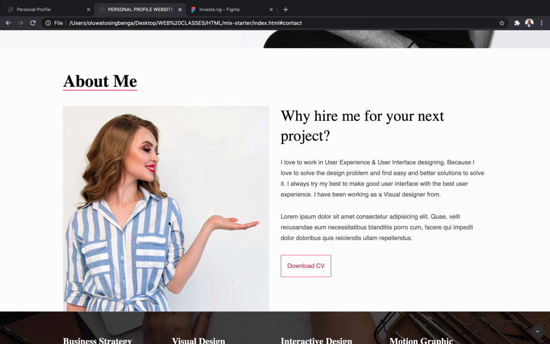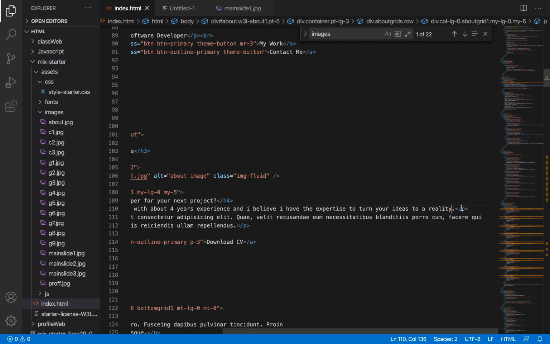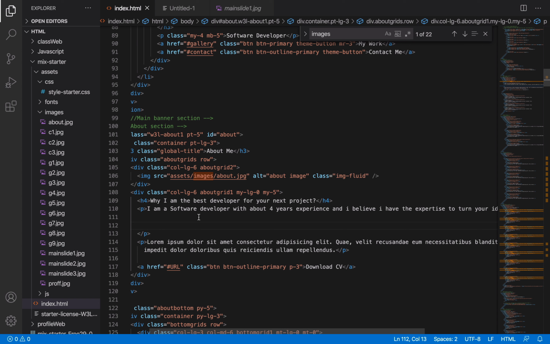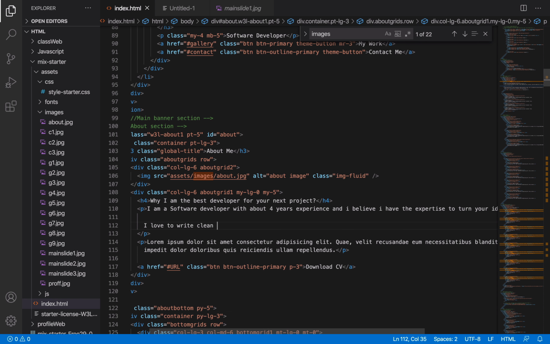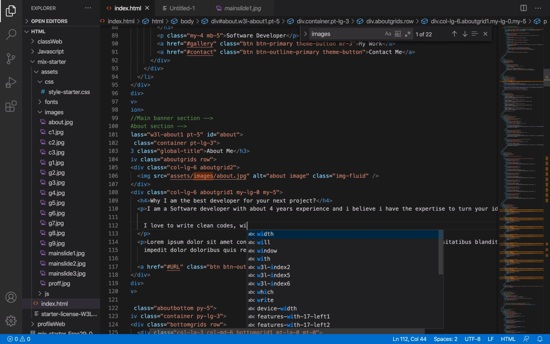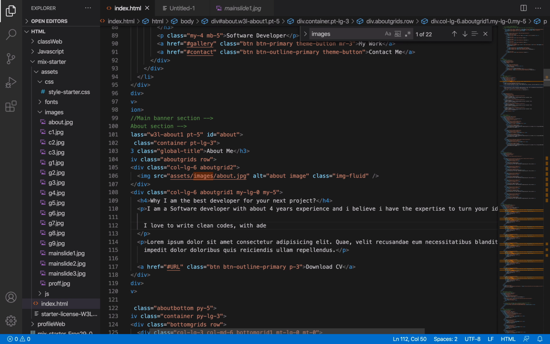All right, so I can just borrow some of the things there because I love to design. Enter. So I keep writing. I love to write clean code with adequate knowledge of logic and algorithms.